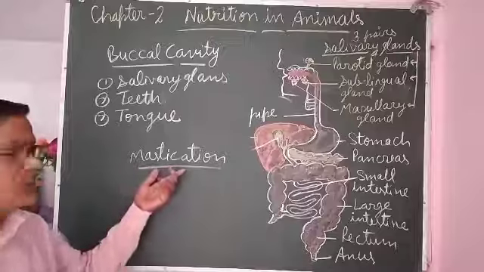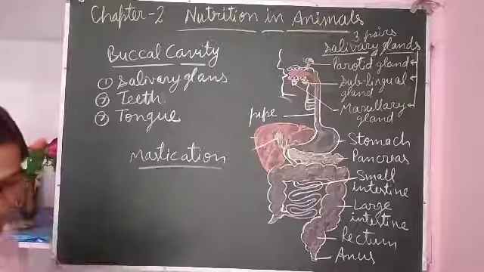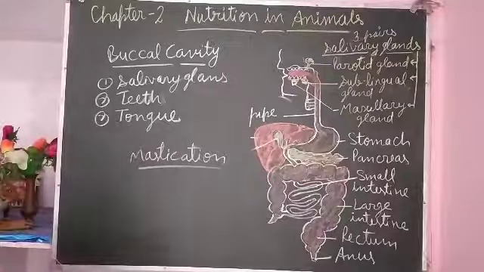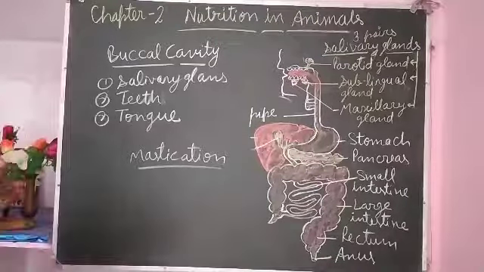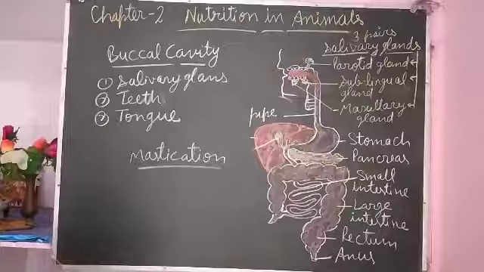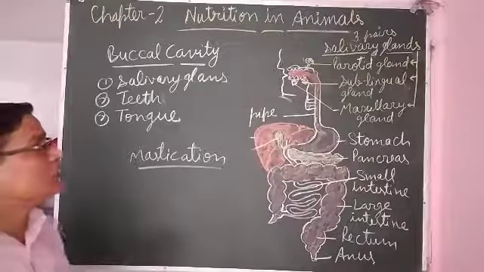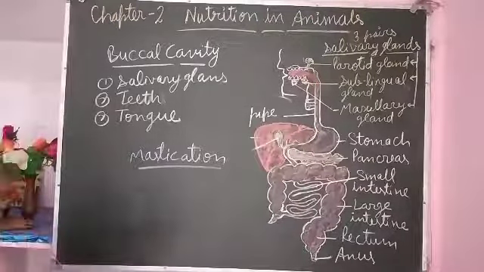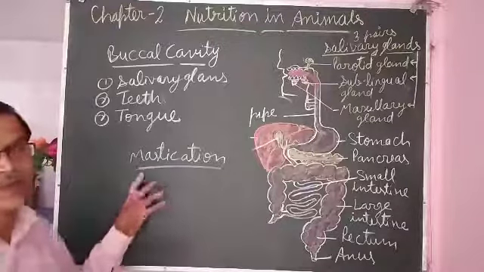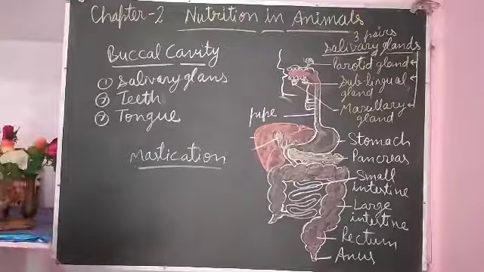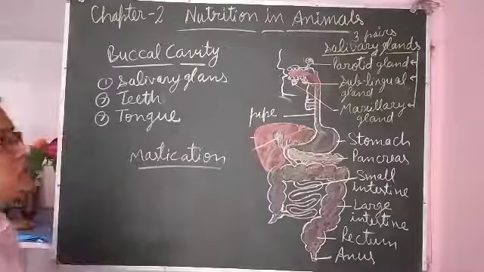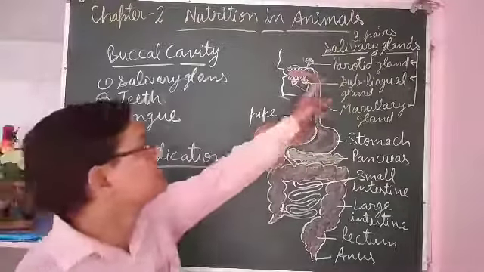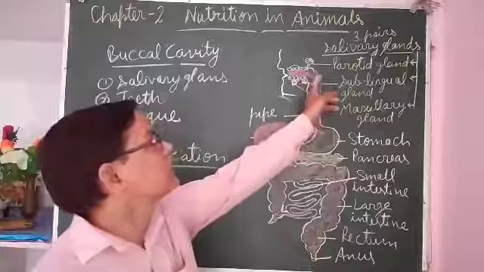So after mastication, whatever food is there becomes moist, becomes slippery, and becomes easy to swallow. So after mastication, the food becomes able to be swallowed inside. During swallowing, here at the pharynx, this part is called the pharynx. So at the pharynx,